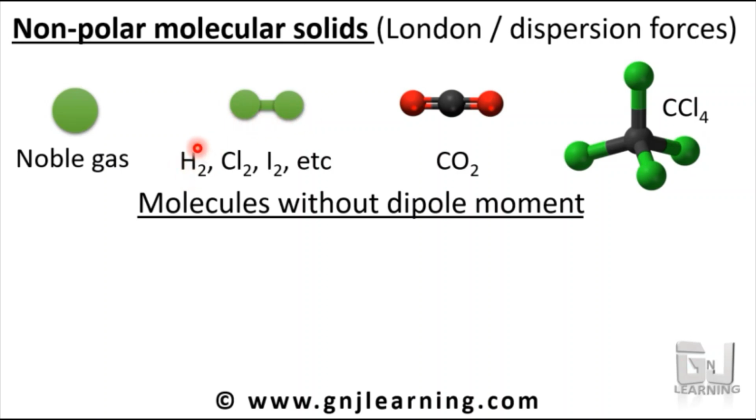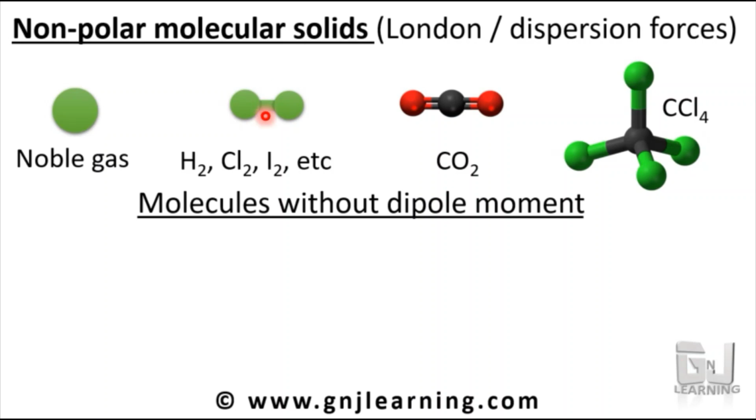For example, in the case of hydrogen, both are hydrogen atoms and the bond is between the hydrogen atoms. Since both are the same atoms, the pair of electrons between them will be equally shared between these two atoms.